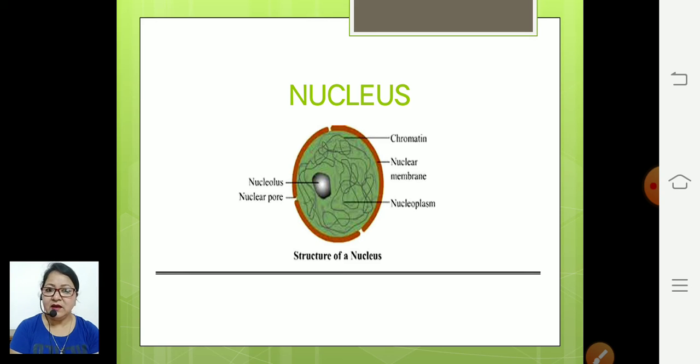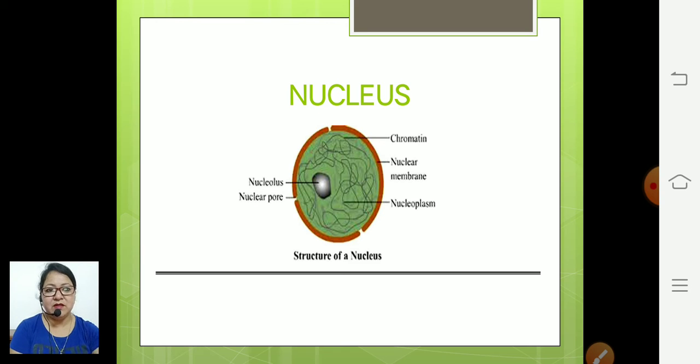Inside the nucleus, whatever the material is there, that is called nucleoplasm. It has nucleolus. Nucleolus is an amorphous structure that does not have any surrounding plasma membrane. It is a factory of RNA. It is a factory of ribosomes. Ribosomes ki jo factory hai woh hai nucleolus. Yahan pe RNA present hota hai, yahan protein present hota hai, and it works as a factory for the manufacturing of ribosomes. Inside the nucleus, you can observe thread-like structure that is called chromatin.